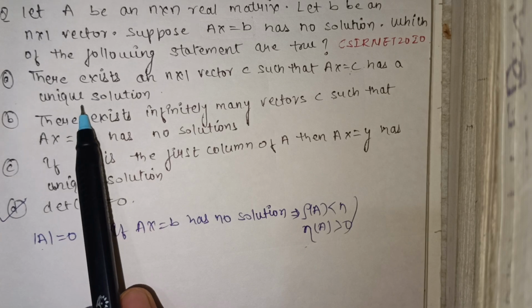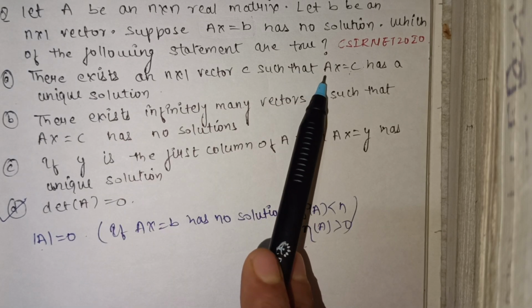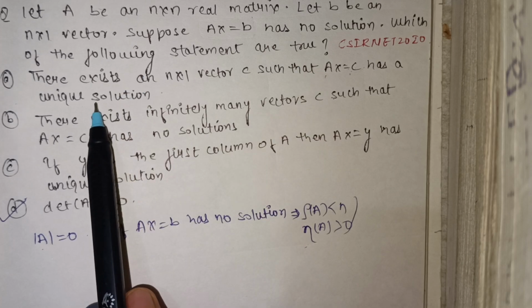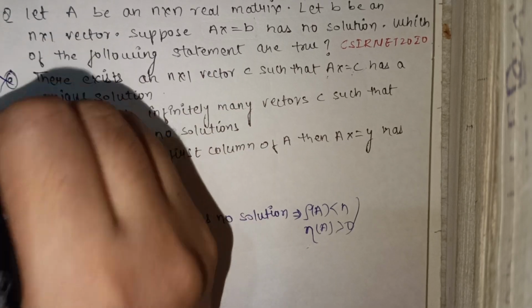The case of unique solution is not present here because the determinant of this matrix is 0, and if the determinant is 0, then a unique solution does not hold. So this option is incorrect.